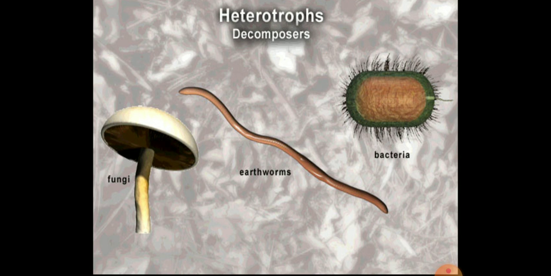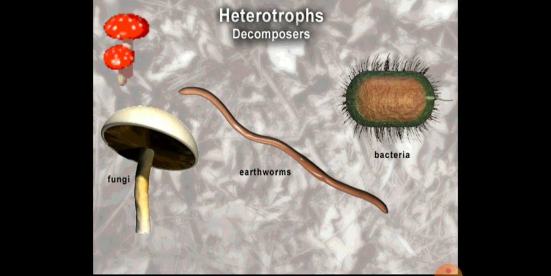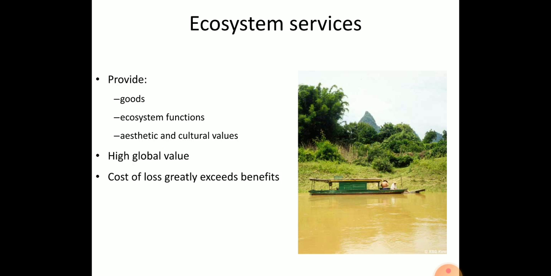For example, earthworms, bacteria, various microorganisms, and fungi help in the degradation of the waste material. Whatever solid waste is present will be degraded by these decomposers. So decomposers are generally referred to as the cleaners of the ecosystem.